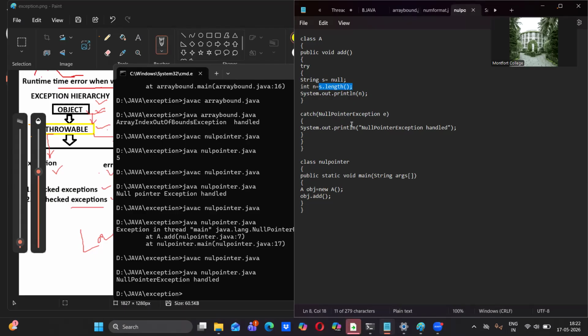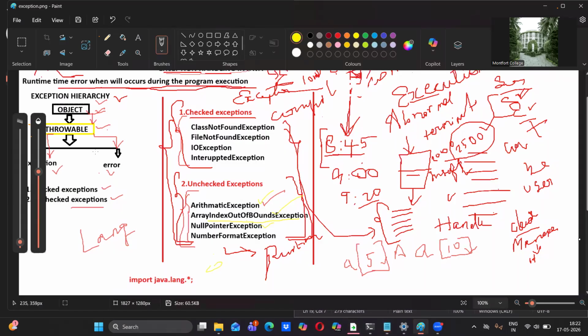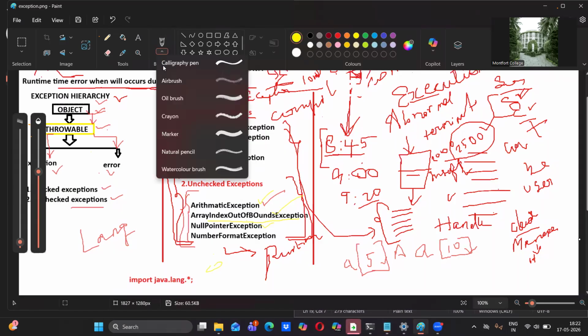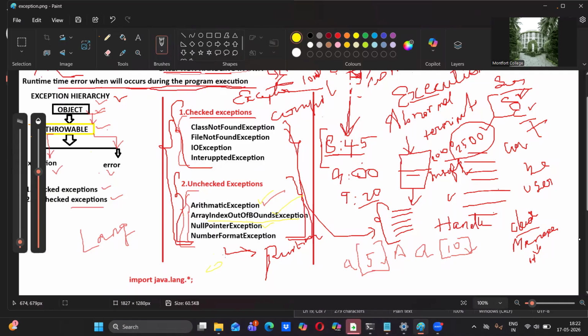That will be taken into the catch block. Then in the catch block we have the object. That object will take that error and it will hold for a while. Meanwhile, this statement will be printed and program terminates normally. Understood? Okay, all right.